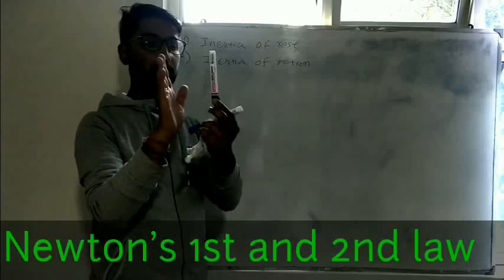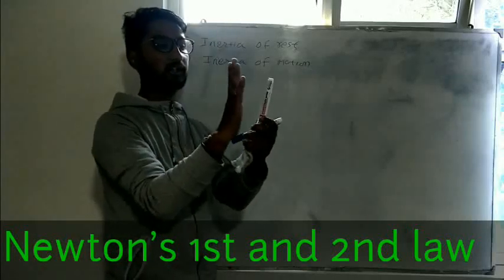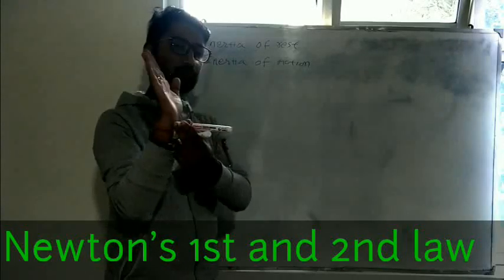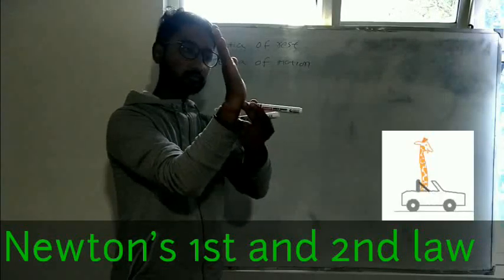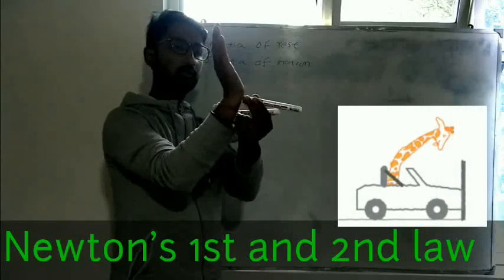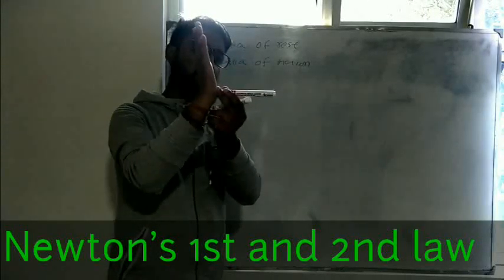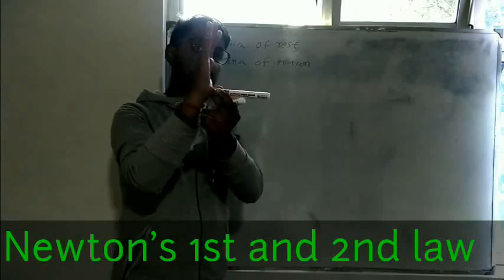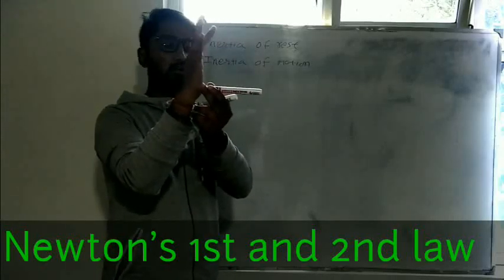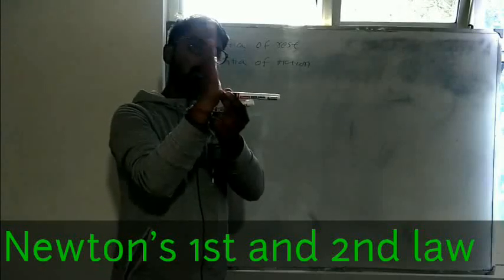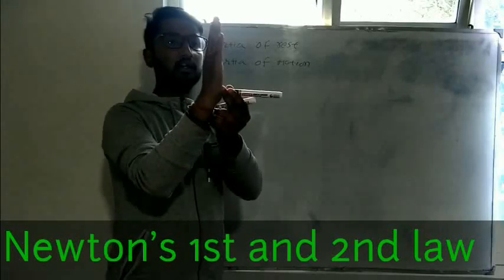Suppose a person is at the back on the pillion seat. When the bike suddenly stops, you will try to move forward because the lower part stops along with the bike, as it is connected to the bike. But the upper part is unaware of that rest. So when the bike stops, the upper portion of the body, our head, tries to remain in motion.